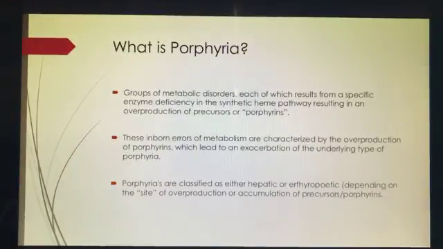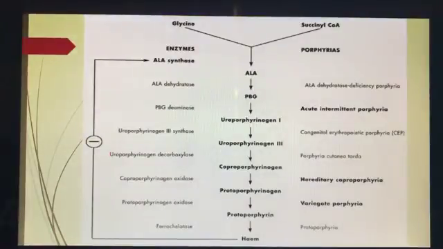First off, I'd like to discuss what porphyria actually is. It's commonly recognized as a group of metabolic disorders, each resulting from a specific enzyme deficiency in the synthetic heme pathway, resulting in an overproduction of precursors or porphyrins. These inborn errors of metabolism are characterized by the overproduction of porphyrins, which lead to an exacerbation of the underlying type of porphyria. Porphyrias are classified as either hepatic or erythropoietic, depending on the site of overproduction or accumulation of precursors or porphyrins. Here is the metabolic pathway for heme synthesis.